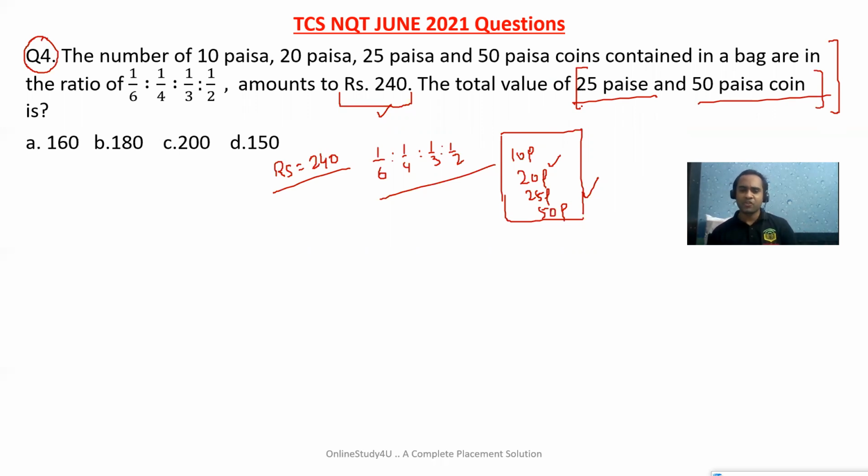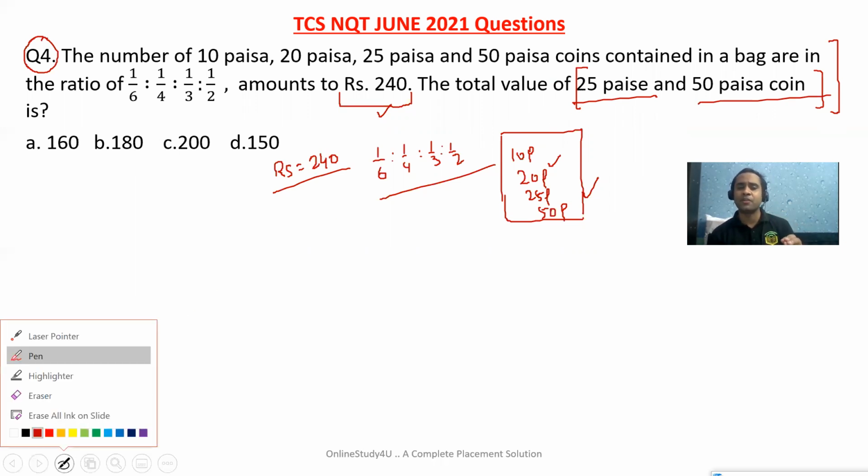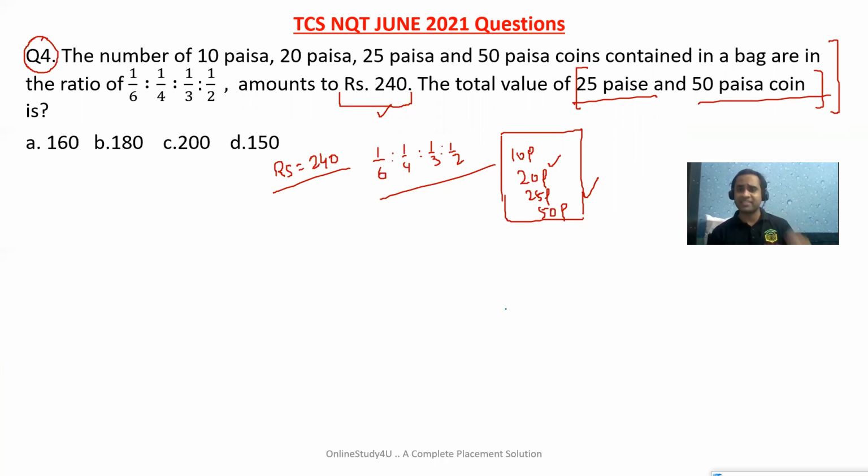Now friends, you will be able to solve this problem only when your basics are good. Friends, I say if you are preparing for exams like TCS, Accenture, Infosys, only work on your basics. Do not work on difficult problems. If any YouTube channel is solving difficult problems, no. If it is difficult, it means your basics are not good. So let us work on the basics first.